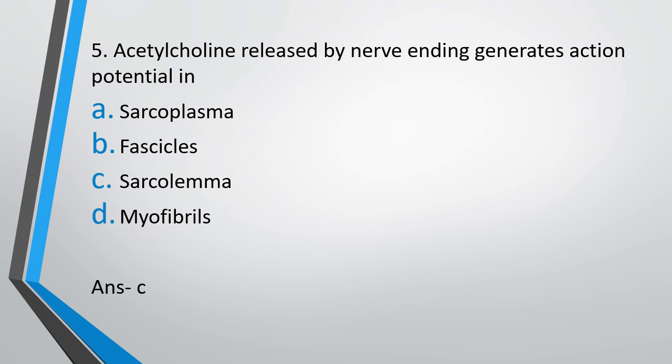At the nerve ending of the motor end plate, the nerve releases acetylcholine, which is a neurotransmitter. It goes and binds to the receptors which are present on the muscle membrane, which is the sarcolemma, right? So the sarcolemma contains receptors of acetylcholine. The acetylcholine goes and binds to the receptors and generates the action potential in the muscle, which starts from the sarcolemma.